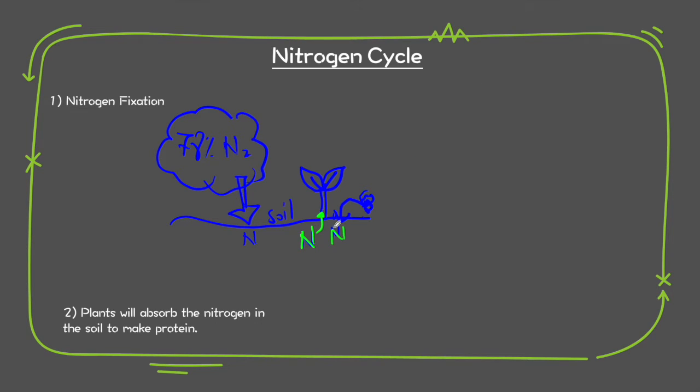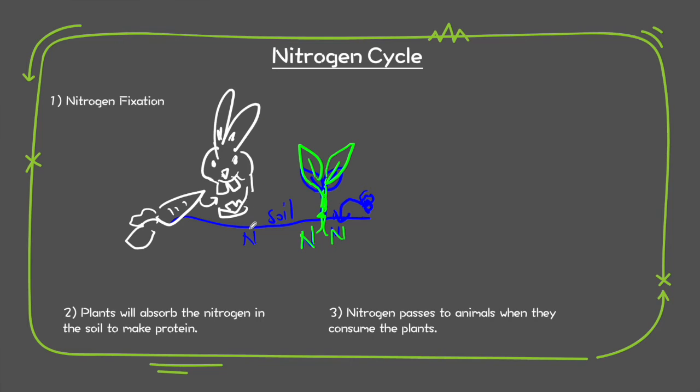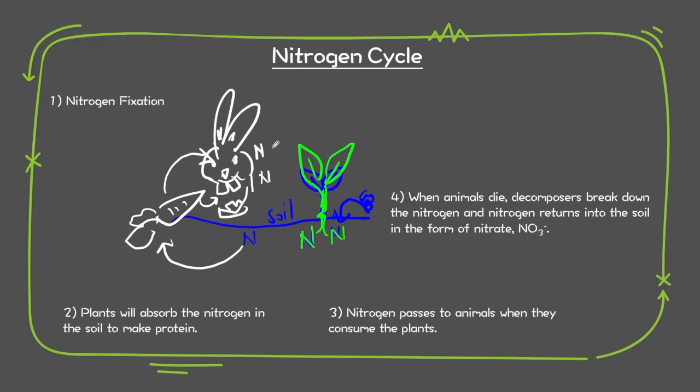So when there's nitrogen in the soil, our plants will need to absorb the nitrogen because they need it to make protein to grow bigger. So during the process, when animals consume the plants, nitrogen from the plants will be transferred to the animal. And then as time passes, when the animals die, the decomposers, the little bacteria, will break down the nitrogen in the dead body, and then the nitrogen will return to the soil in the form of nitrate, NO3-.